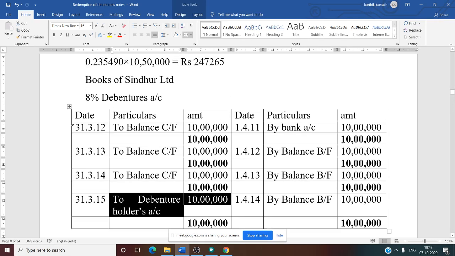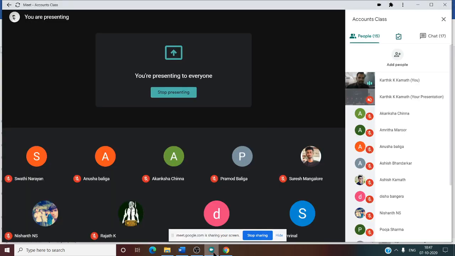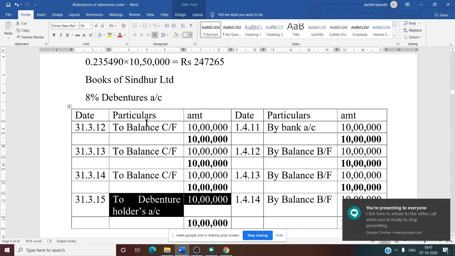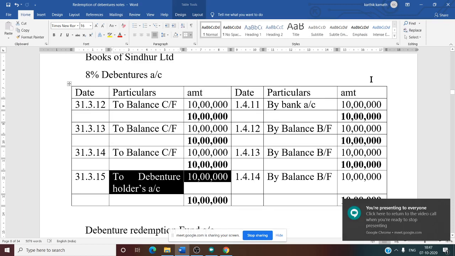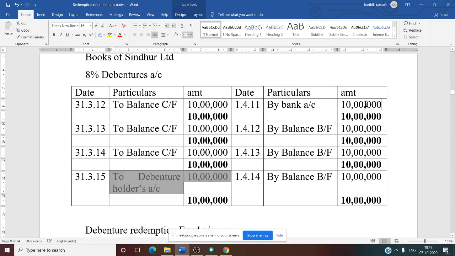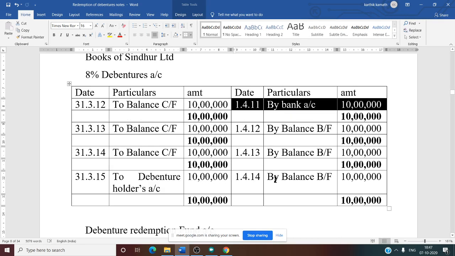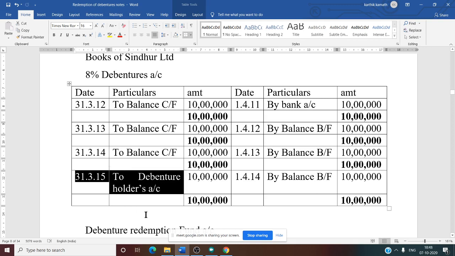So one thing is very clear. On the debit side of the 8% debenture account, all the money goes out. Very easy to remember. On the credit side of the 8% debenture account, all the money comes in. So here what happens? First issued, that is why by bank, and at the end of the fourth year it is paid off to debenture holder account 10 lakh.